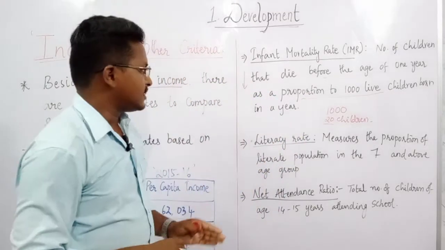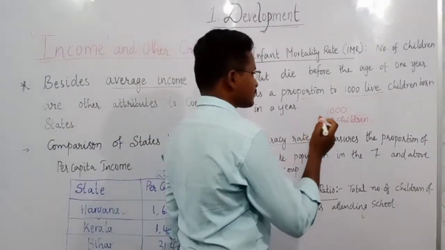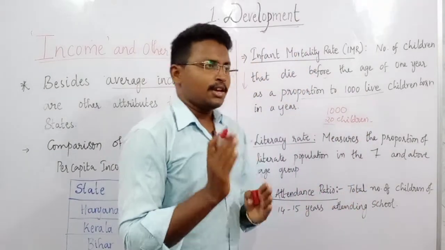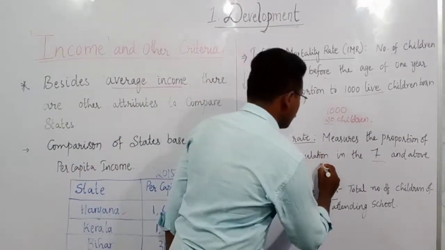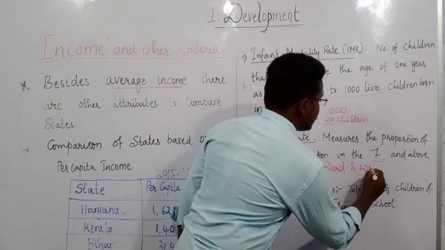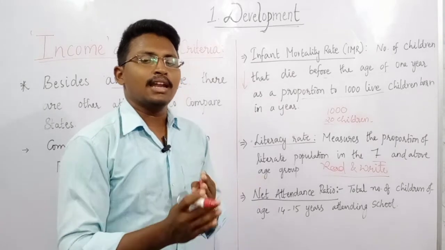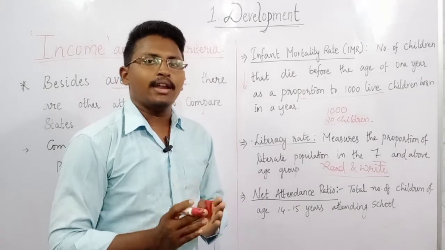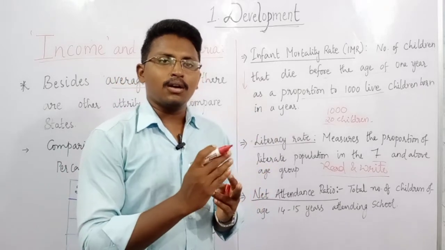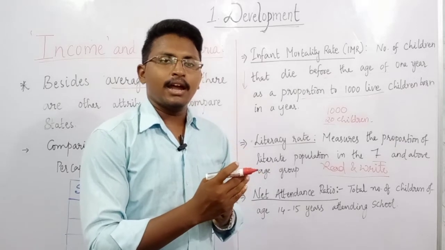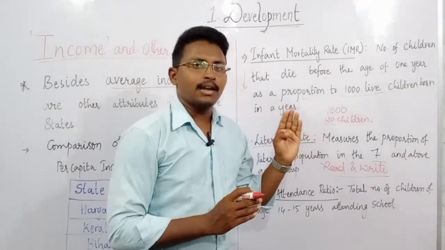Then the next attribute is the literacy rate. Literacy rate means, simply, for example, a person should be more than 7 years of age, and should be able to read and write in at least one language. Then we can say that person is a literate person, or we can also call it an educated person. A person should be at least 7 years of age, and should be able to write in one language and read in one language. Then we call that person a literate person.